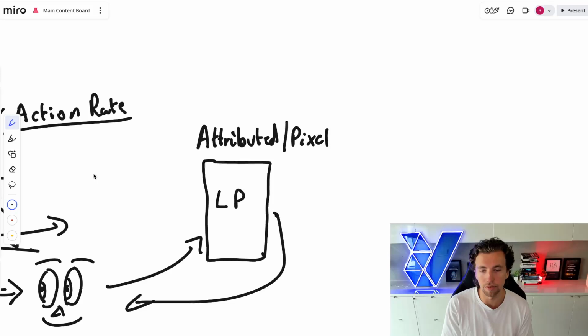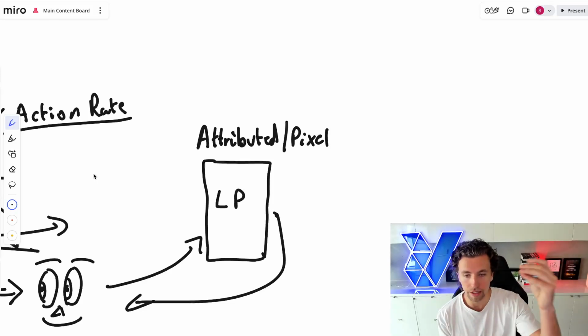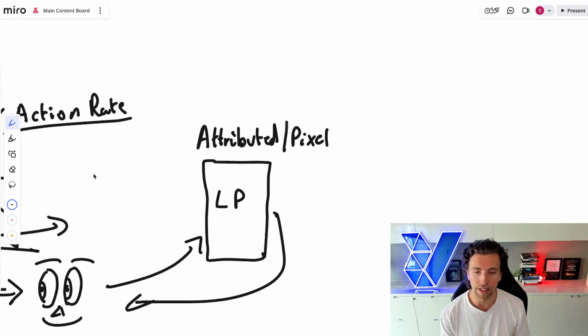So when you look in the platform, you'll see a purchase from an ad or an ad set or a campaign, and it will be from the last interaction that the user had with that particular ad, despite them potentially clicking on multiple different ads. But the machine learning algorithm does not exclusively use last click. The machine learning algorithm is using multiple different interactions with multiple different ads,